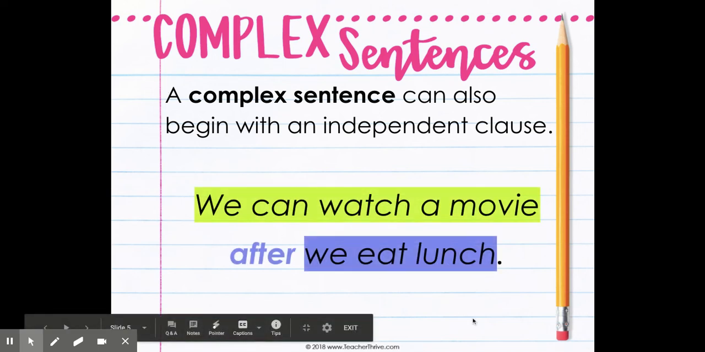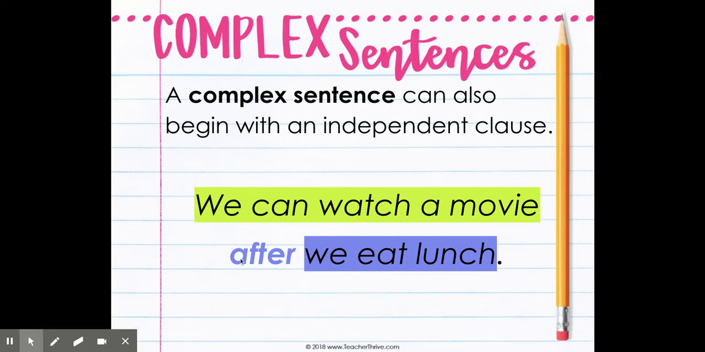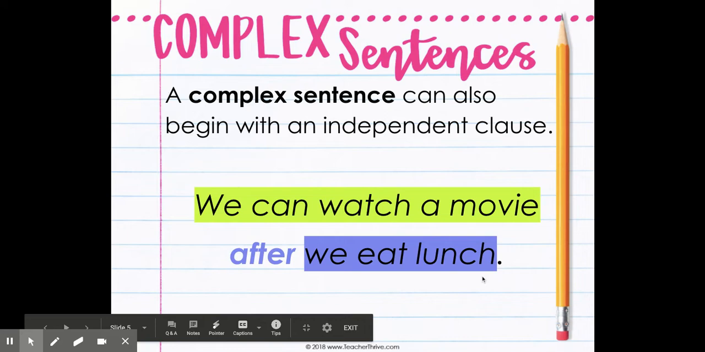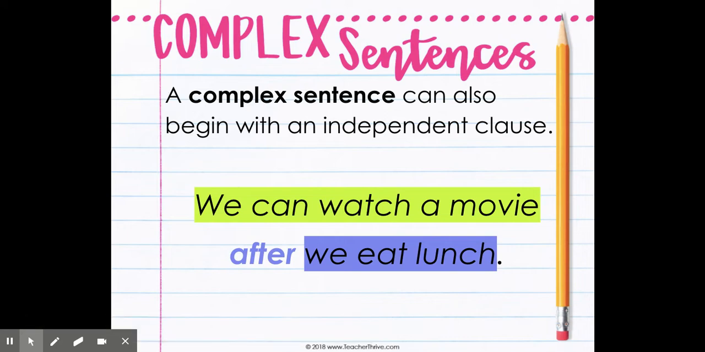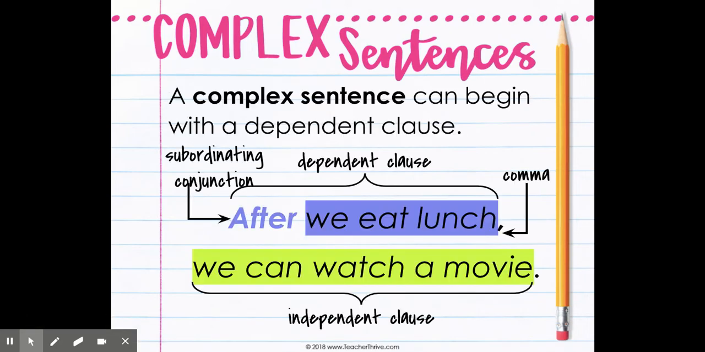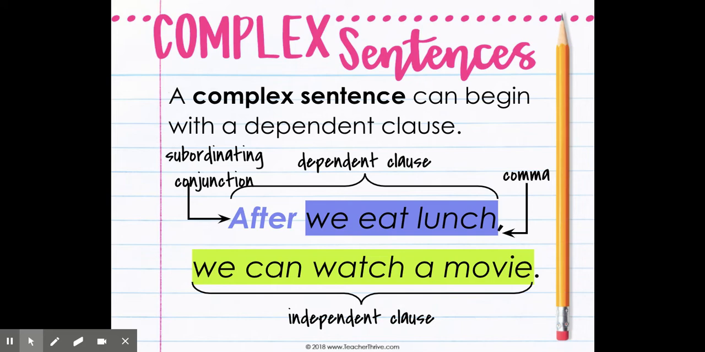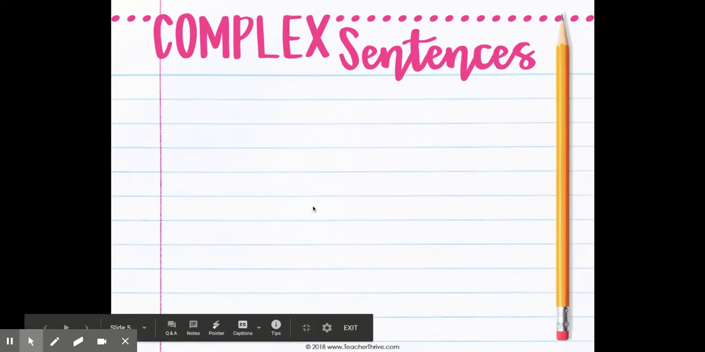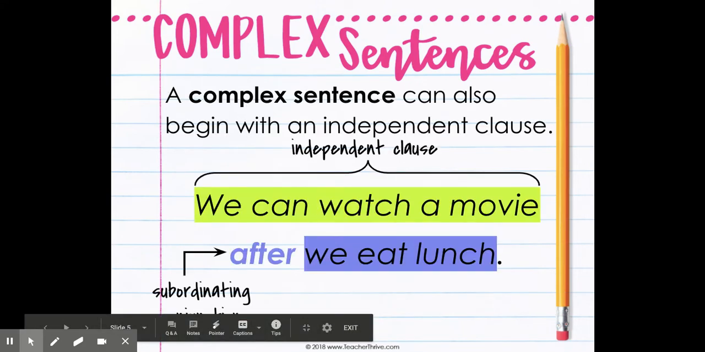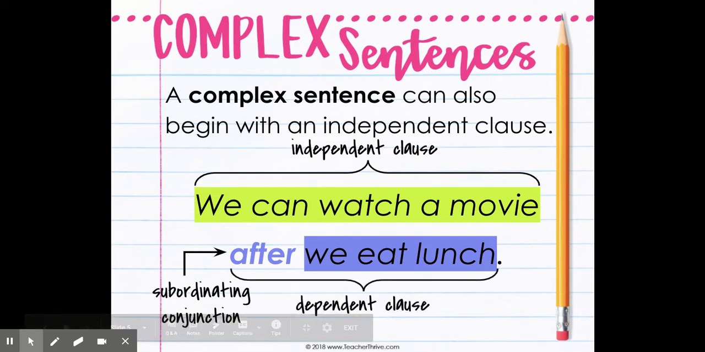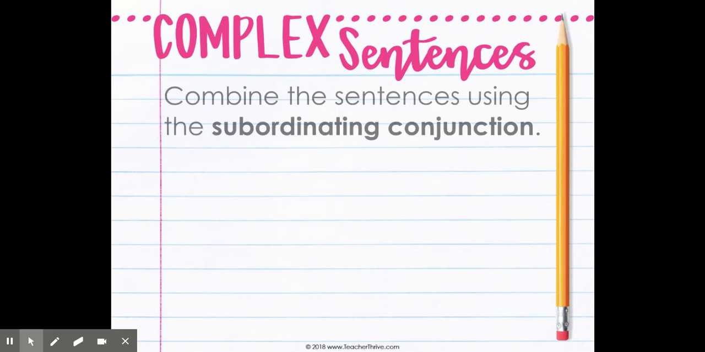We can watch a movie after we eat lunch. If it's in the middle, I don't have to separate anything because there's my independent, there's my dependent. It's just when my dependent is at the beginning, when my conjunction's at the beginning, right here, that I've got to make sure I have this comma. Again, all of those conjunctions are on your daily grammar sheet for my in-class kiddos, and on Google Classroom for my virtual kiddos. So I've got my independent clause, my conjunction, and my dependent clause, and there's no comma. If it's in the middle, it doesn't need a comma.